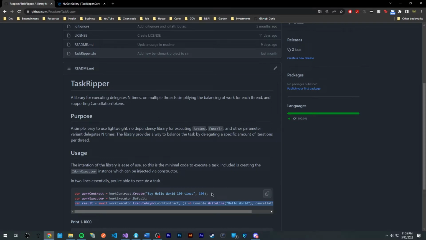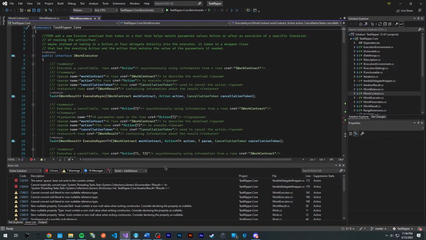Now here's the thing. What's happening behind the scenes is that there could be any number of threads on your machine, anywhere from 1 to a couple hundred. And the work executor, and essentially the library itself, is figuring out how to balance that work between all the threads that you wish for it to balance on. And it has a really simple interface for describing how to do the balancing. I'm going to go ahead and show you in the code here.